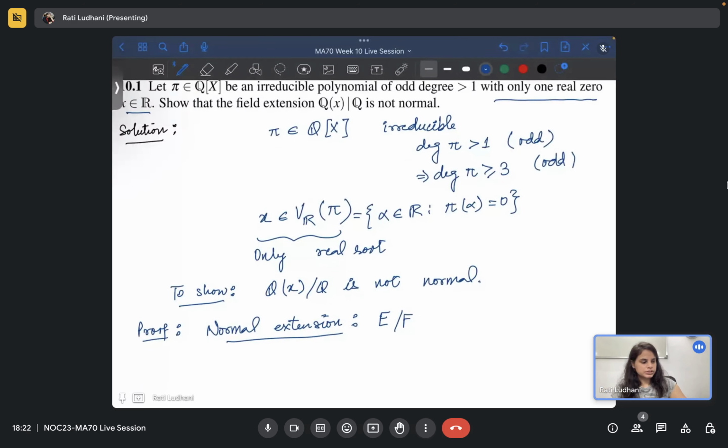So normal extension says firstly it should be an algebraic extension to begin with. So this is defined for algebraic extensions only.